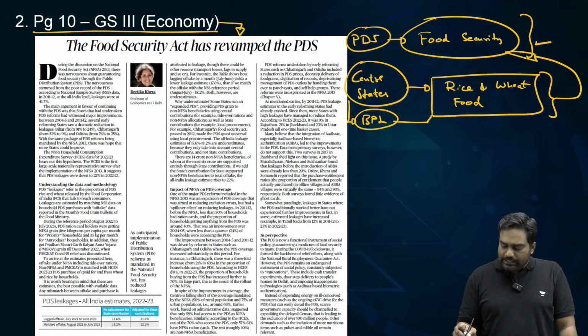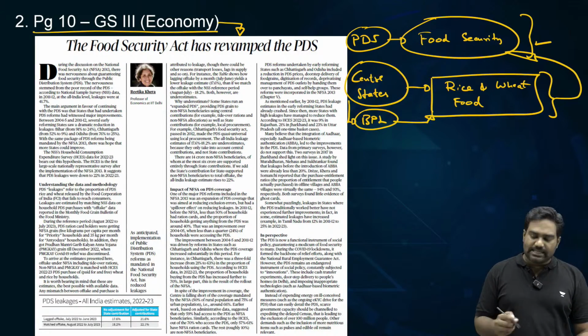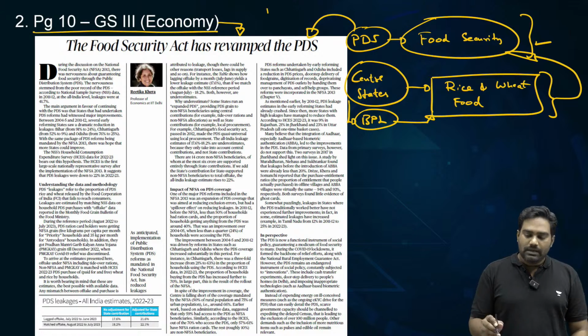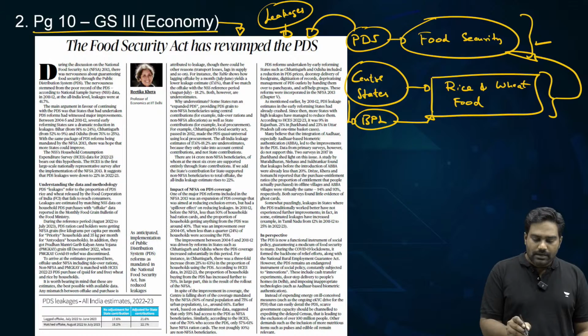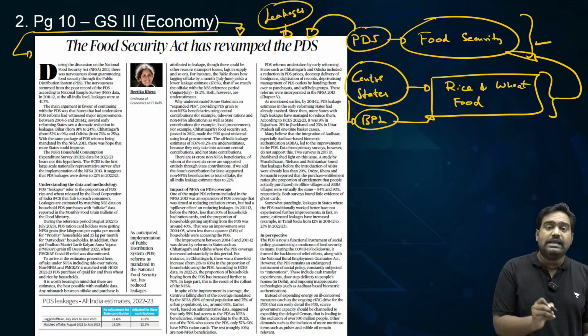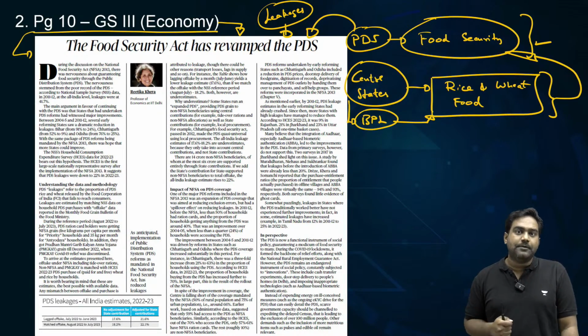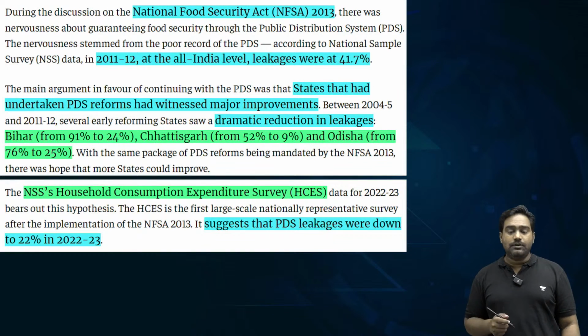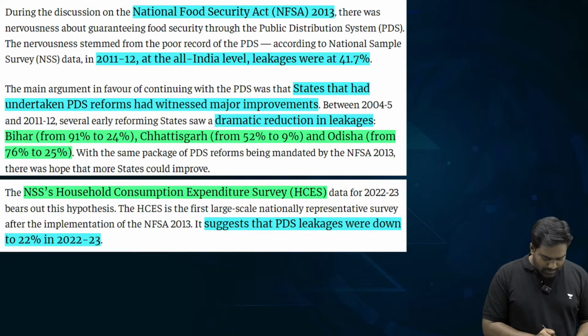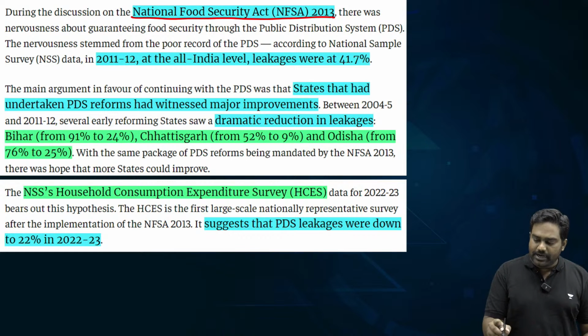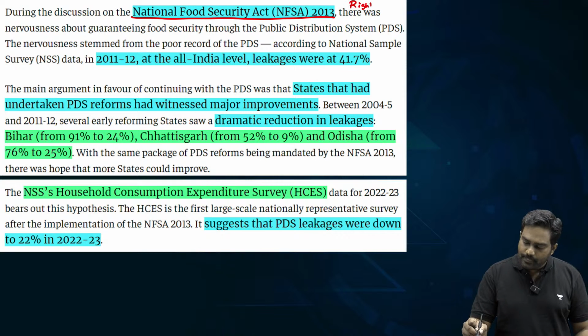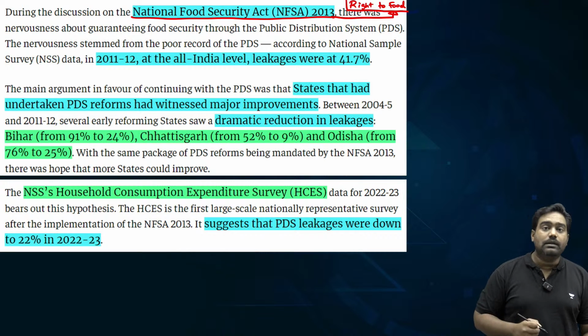So, this article is focused on the improvements that has happened in PDS, how the leakages that were occurring in PDS has been plugged after the National Food Security Act was enacted by the Parliament. I hope you know that the National Food Security Act, which was passed in 2013, has recognized right to food as a legal right. It guarantees food security by recognizing right to food as a legal right.